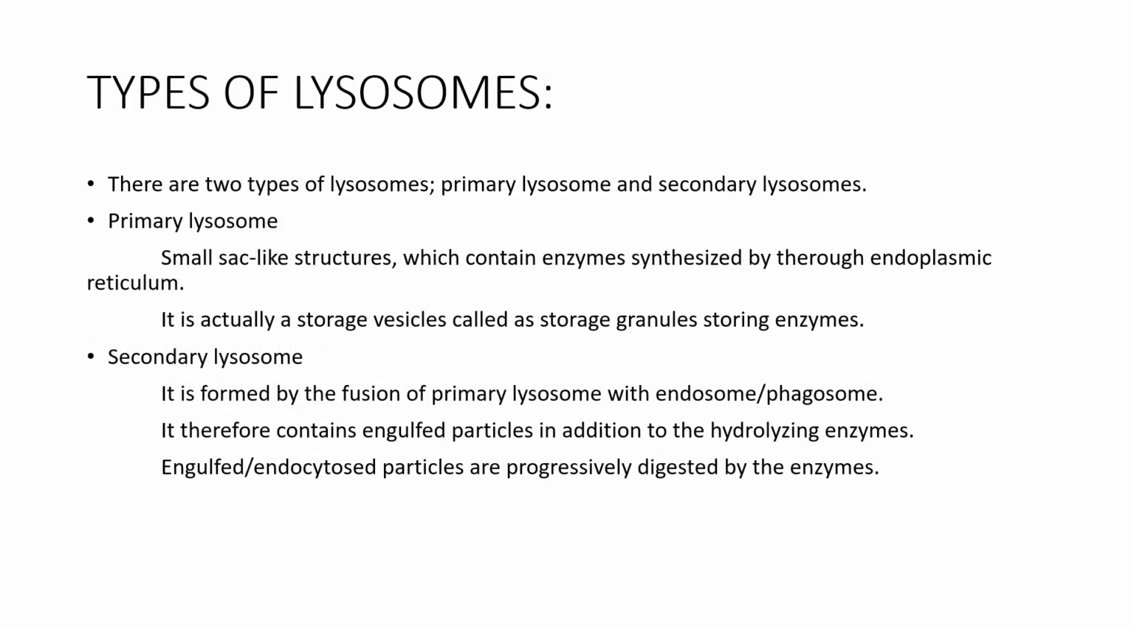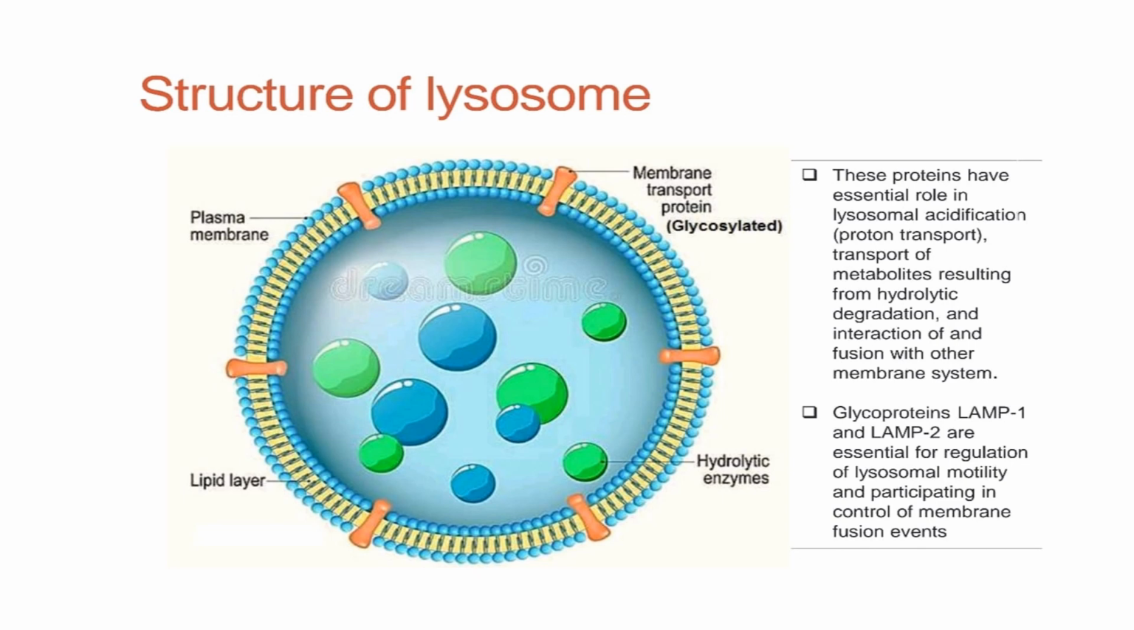Types of lysosomes. There are two types of lysosome: primary lysosome and secondary lysosome. Primary lysosome is a small sac-like structure which contains enzymes synthesized through the endoplasmic reticulum. It is actually a storage vesicle, called a storage granule, storing enzymes. Secondary lysosome is formed by the fusion of primary lysosome with endosomes or phagosomes. It therefore contains engulfed particles in addition to the hydrolytic enzymes. Engulfed endocytosed particles are progressively digested by the enzymes. This is the structure of the lysosome.